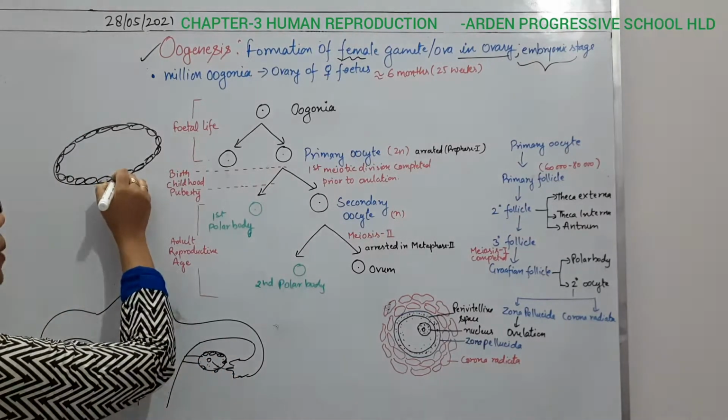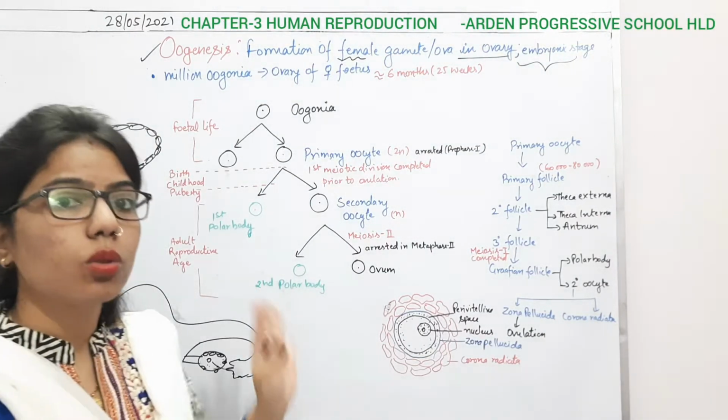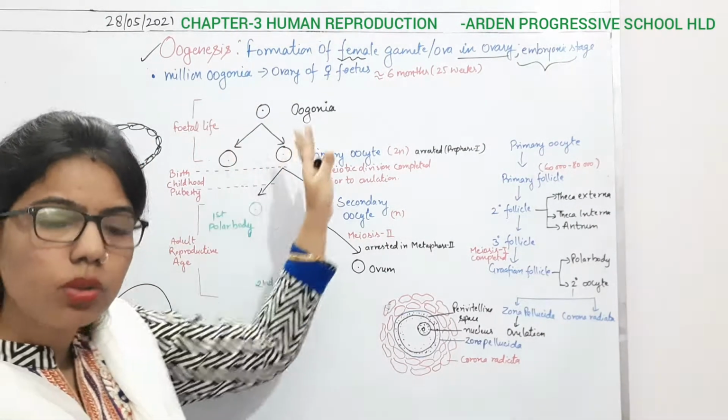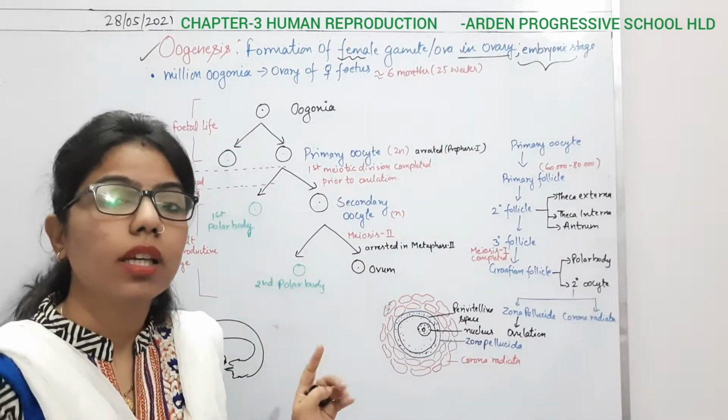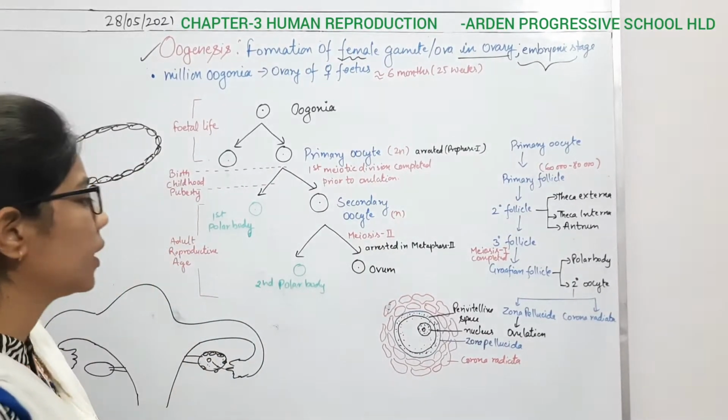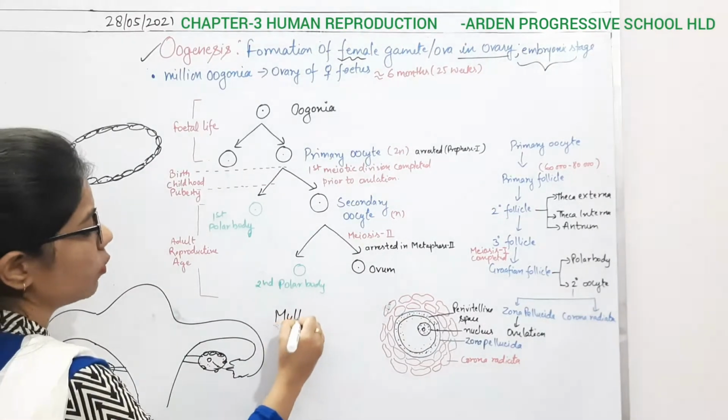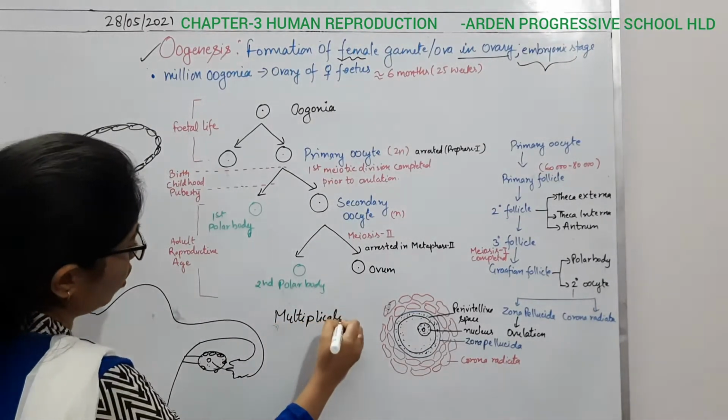What is going to happen? There will be some changes. Whenever there is spermatogenesis and oogenesis, we have divided it into some phases. The first phase is the multiplication phase. So what is the role of multiplication?